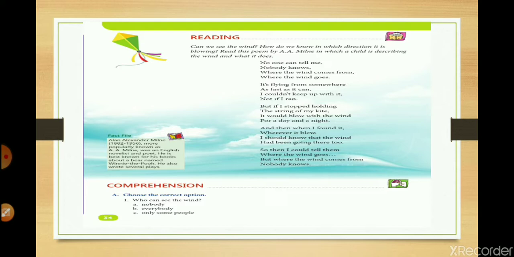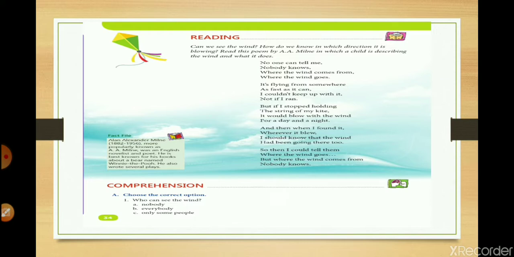Okay? And then when I found it, and finally, when I also follow that path, and when finally I find it, wherever it blew, that means wherever my kite has gone, I should know that the wind had been going there too. And he says, I will also come to know that, okay, this is the path that the wind has taken.